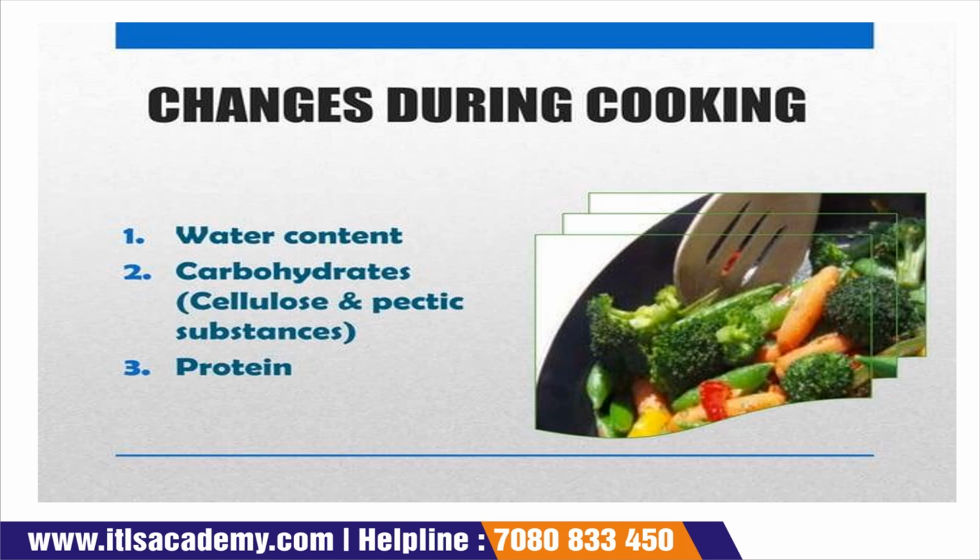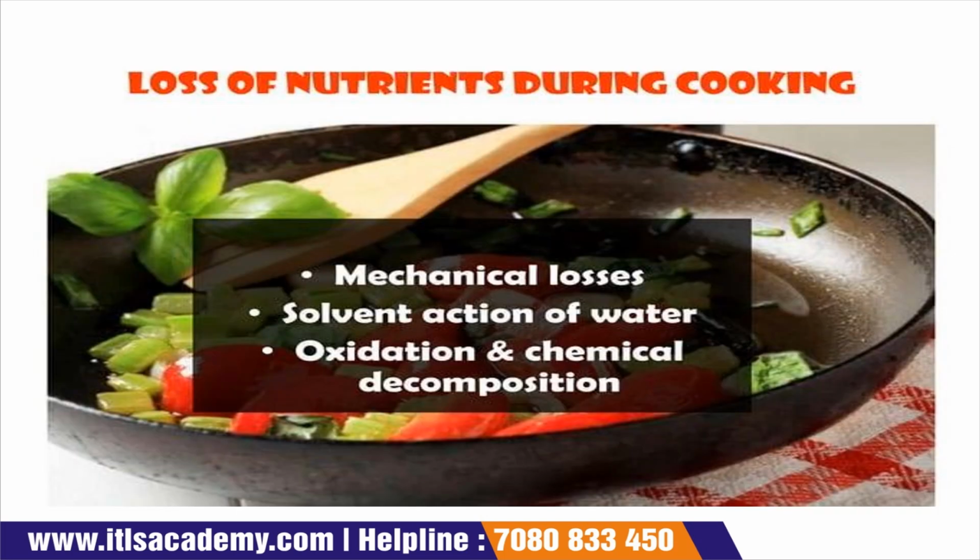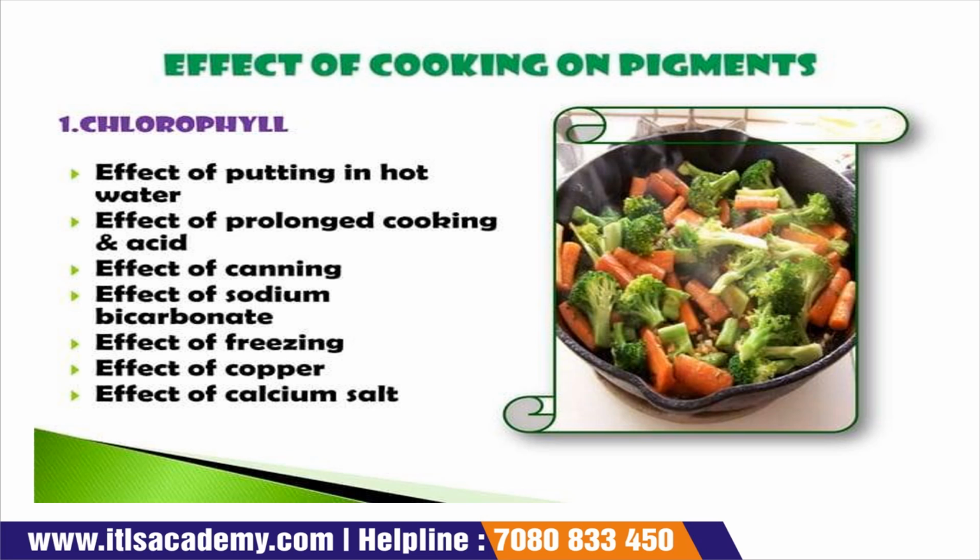When we cook the vegetable, there is an effect on water content, carbohydrate and protein. There is a loss of nutrients during cooking. Mechanical losses, solvent action of water, oxidation and decomposition are the reasons for the loss of nutrition during cooking. Effect of cooking on pigment.